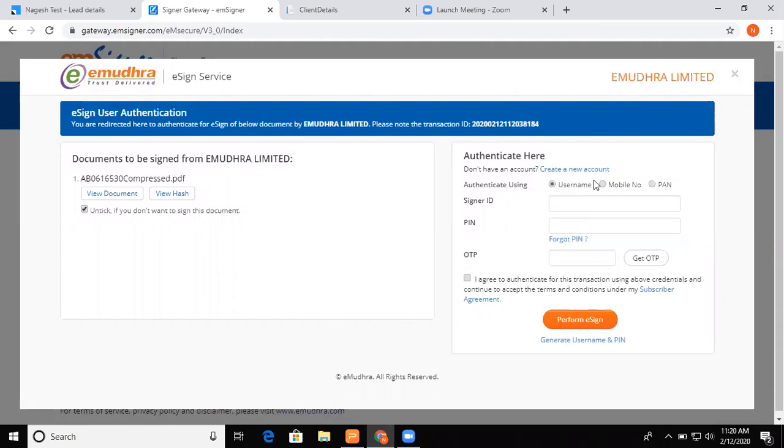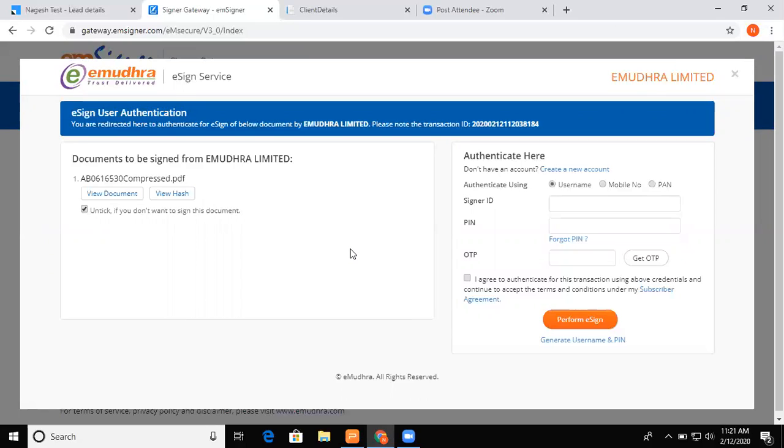Friends, be alert that sometimes the eMudra site is a little bit slow, so keep patience. You will be automatically redirected to the site. Now you can see on my left-hand side, it is clearly mentioned: documents to be signed from eMudra Limited. That is my document number, compressed PDF, view document and view hash. You can see it is ticked. Untick if you don't want to sign this document, so make sure it is ticked.